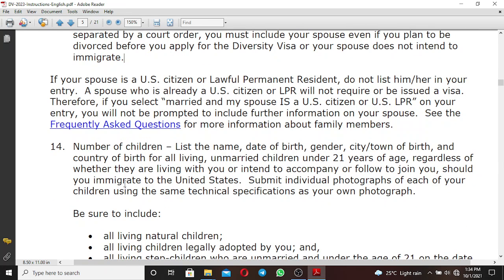Another thing you're going to fill in on the application form is the number of children. List the names, date of birth, gender, city or town of birth, and country of birth of all living and married children under 21 years of age, regardless of whether they are living with you or intend to accompany or follow to join you should you immigrate to the United States.